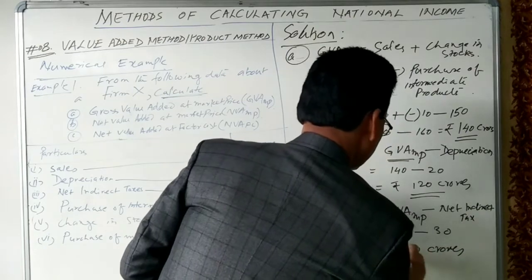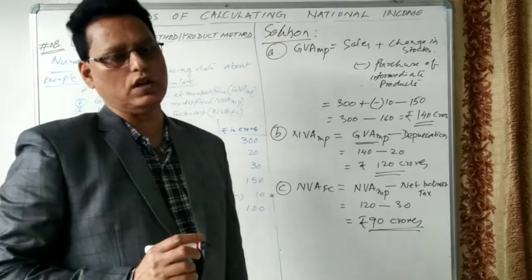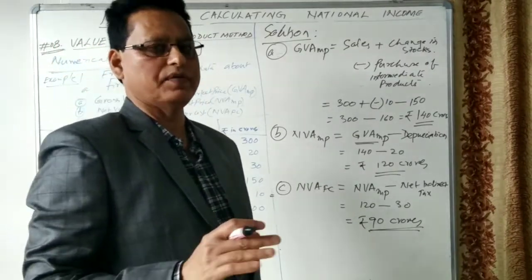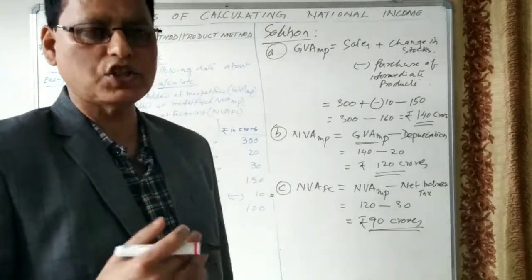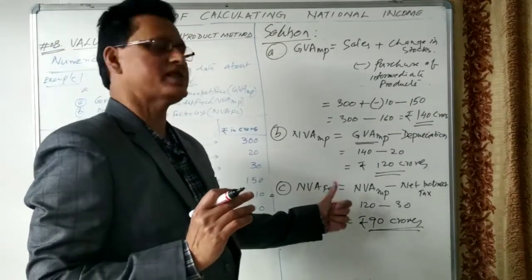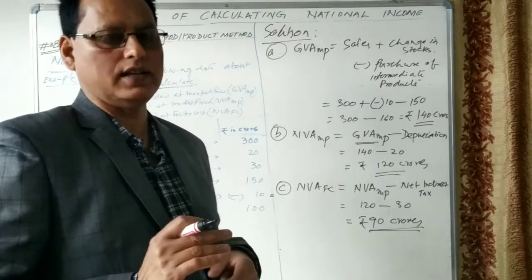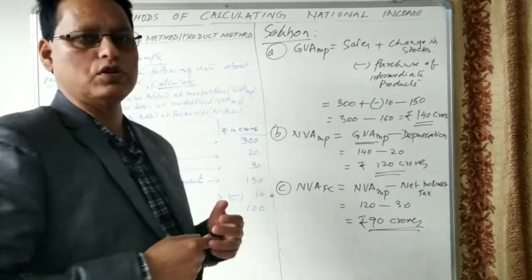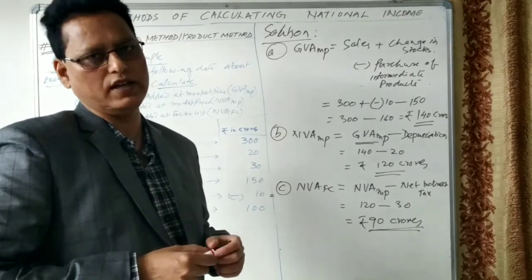So rupees 90 crores is the net value added at factor cost. Here national income is not asked. If net factor income from abroad is given and national income is to be asked, then you would add NVAFC plus net factor income from abroad. That will give you the national income. I think this concept is clear to all of you, and I think you will go through this video, try to understand, and solve various questions based on the value added method.